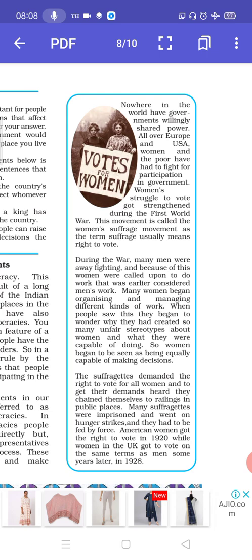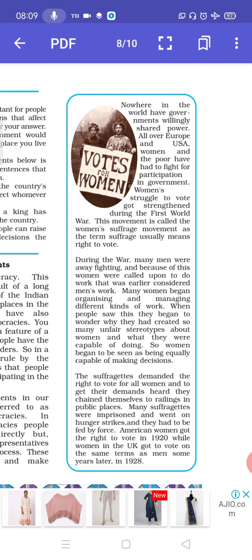So you can say that the First World War could be a blessing in disguise for women, because the men were busy fighting, so women were called up to do the work which initially men did. But then when the men saw that women were doing that work and coming up to expectations, they felt, why had this discrimination been done till now?